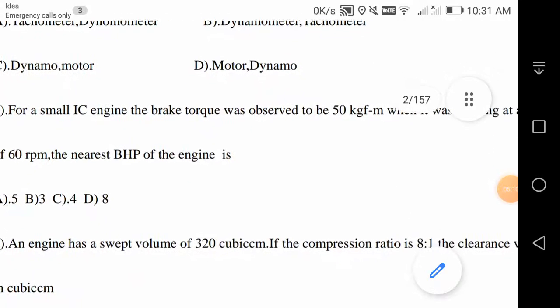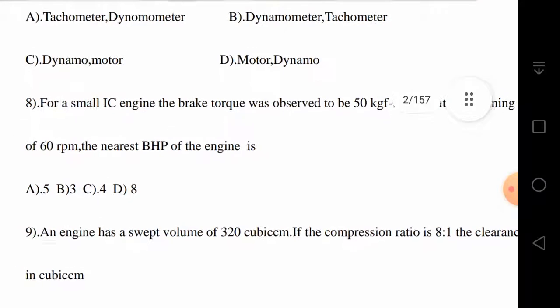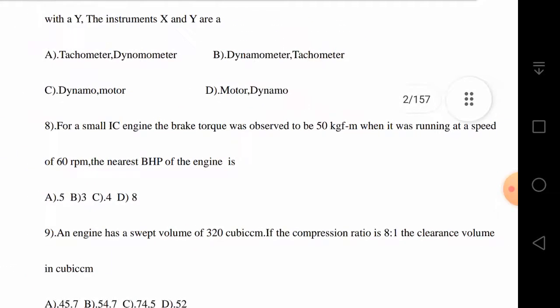Next question. For a small IC engine, the brake power was developed to be 50 kgf meter when it was running at a speed of 60 rpm. The nearest BHP of the engine is. So how do you get the BHP? Torque is already given, and torque T into omega gives the power. So 50 kgf meter, and he's asking directly for the answer in terms of HP.